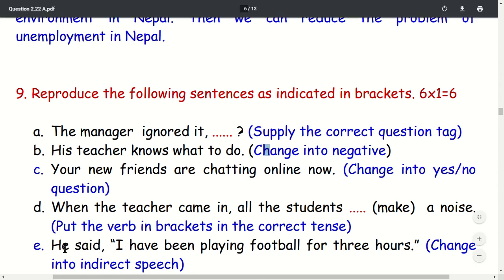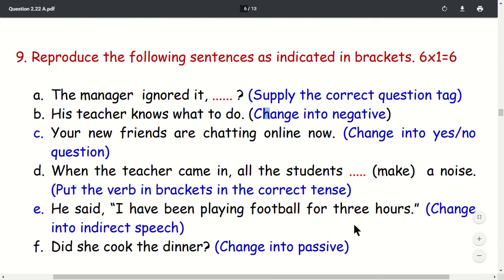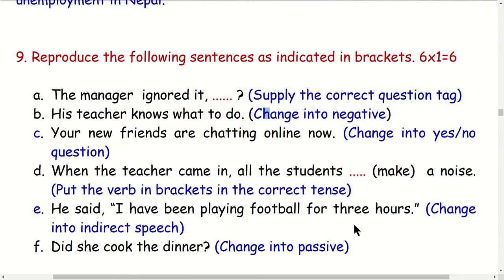Number D: When the teacher came in, all the students make noise. This is a blank here; put the verb in brackets in the correct tense. Question number E: He said, I have been playing football for 3 hours. Change into indirect speech, reported speech.